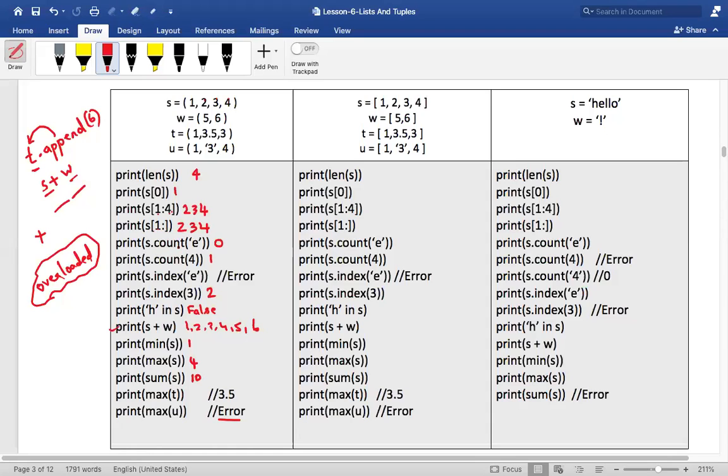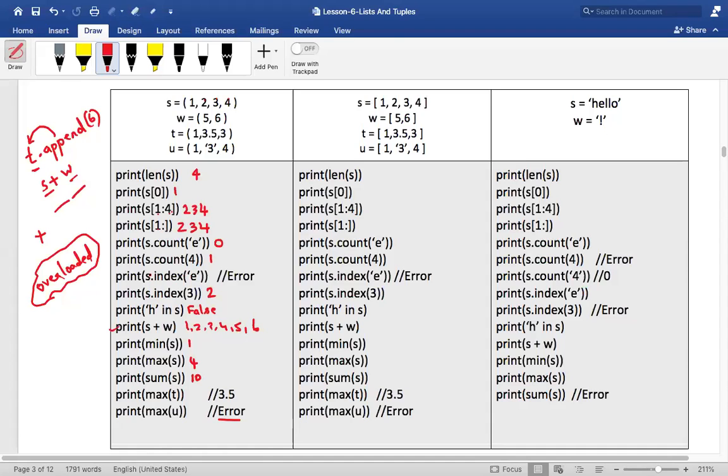Now, s dot count of E. How many times does the element E appear in this particular tuple s? Count how many times E has come. 0 times. Is that clear? Next, how many times has 4 appeared in the tuple s? 1 time. Now, is there an element called E over here in the index? Yes.